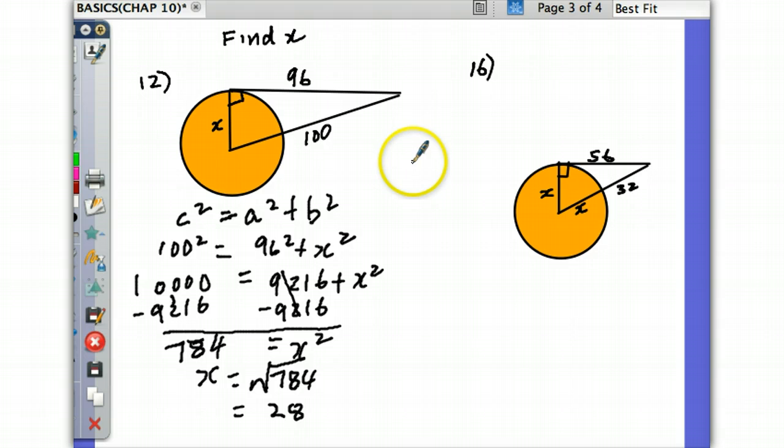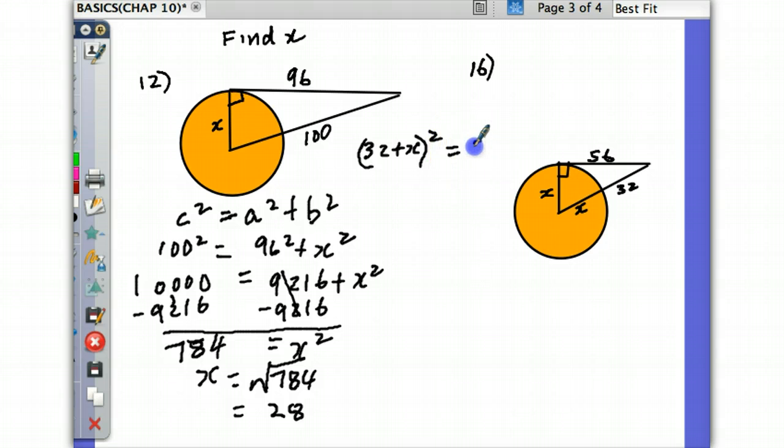What would be the C? It's going to be all of this, right? What would it be, Gary? x plus 32. You got it. So it's 32 plus x. This is all squared. That's our C.